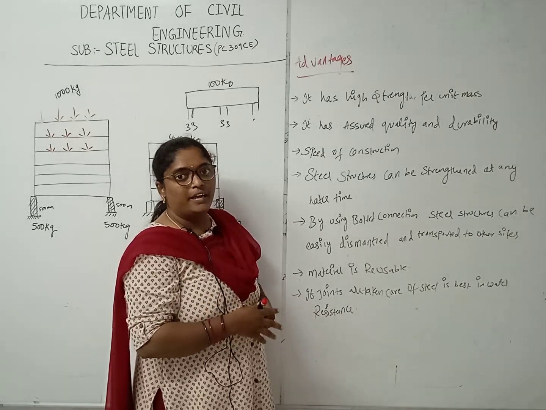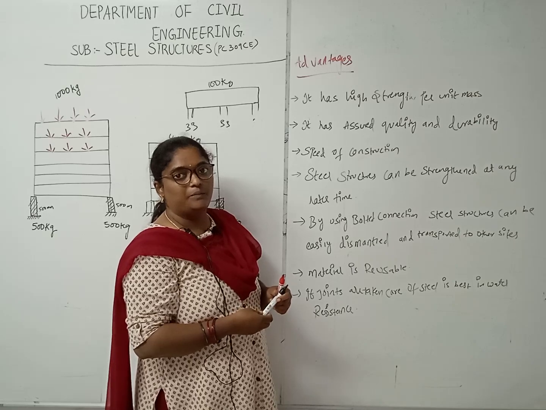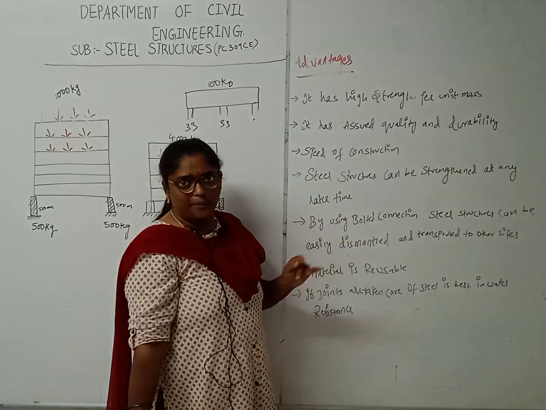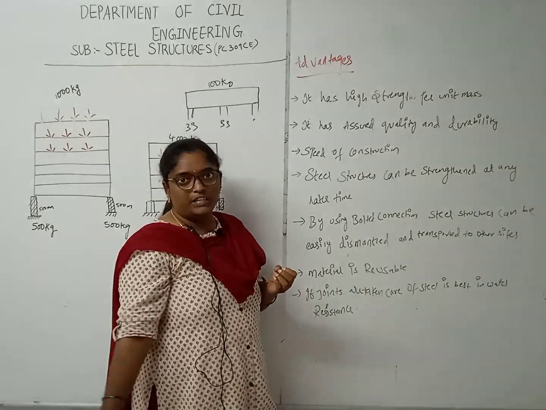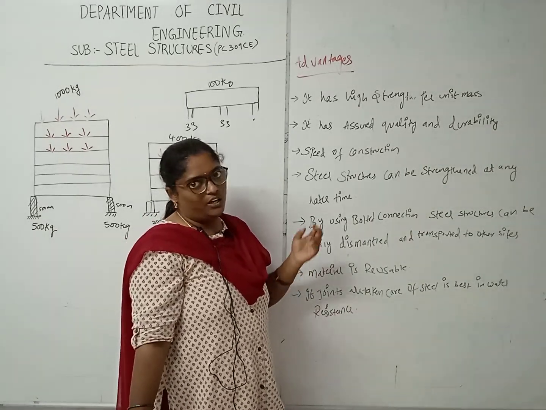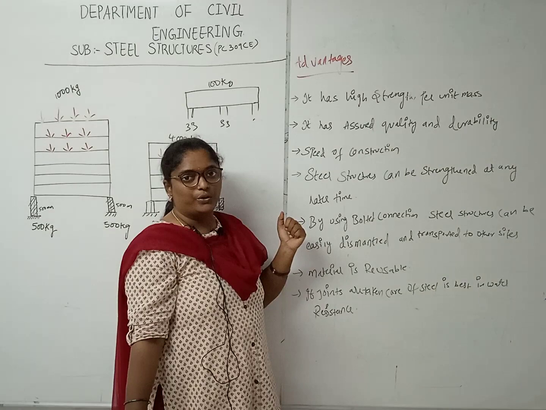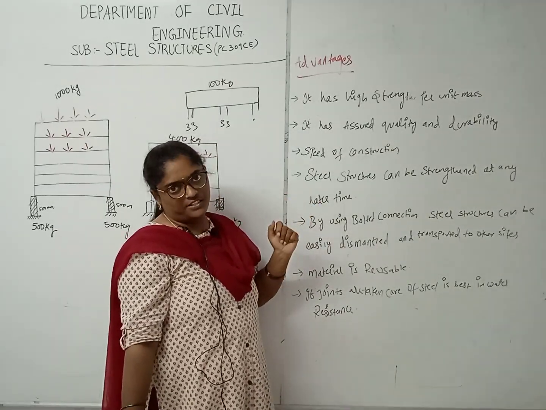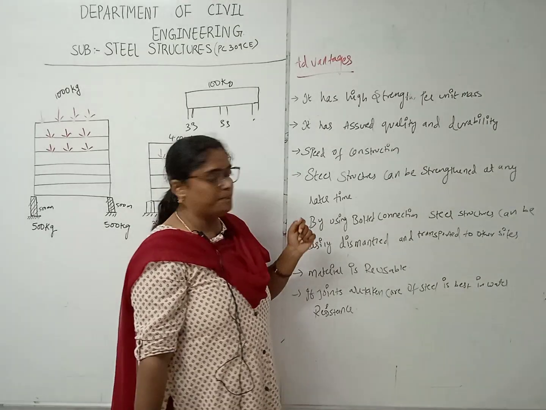We have already planned, and the steel is already available, so the construction happens in speed mode. In comparison with concrete construction, steel construction is very fast.